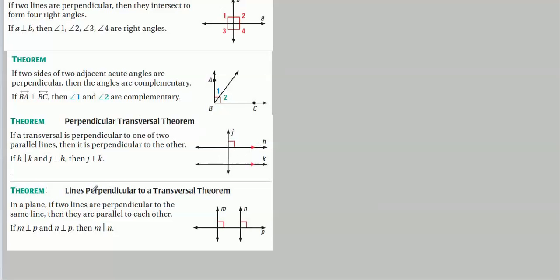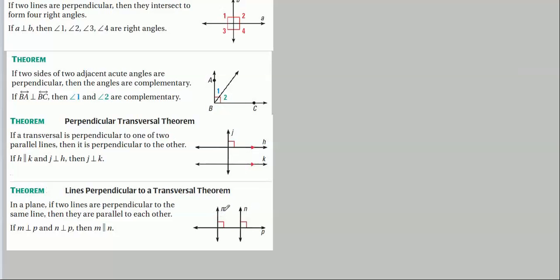What about this? Well, this is kind of similar to the converse, I would say. But not quite. We haven't perfectly reversed these, but real close. If M is perpendicular to P, and N is perpendicular to P, in other words, they're both perpendicular to the same line, then they must be parallel to each other. Here, they're both parallel. If one line's perpendicular to one of them, then it's perpendicular to the other. Here, not exactly the converse, but it's close.